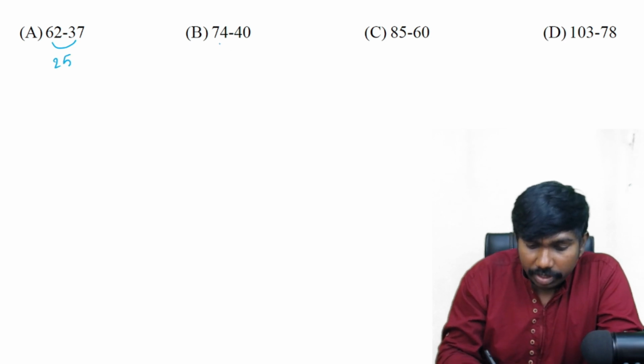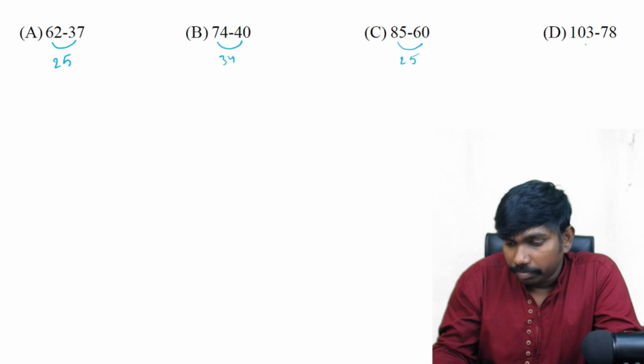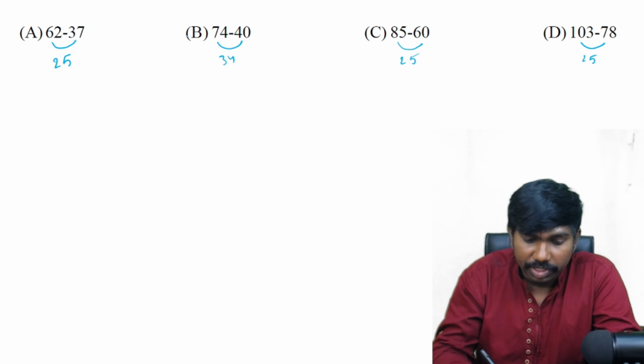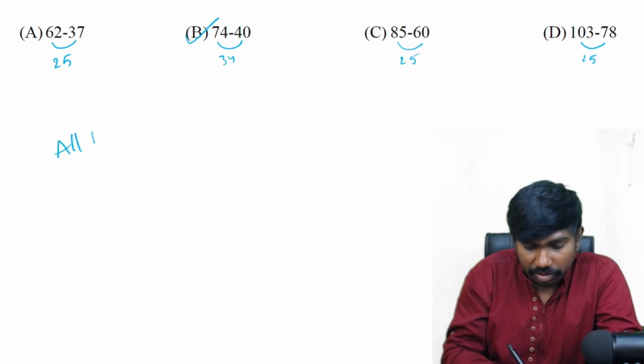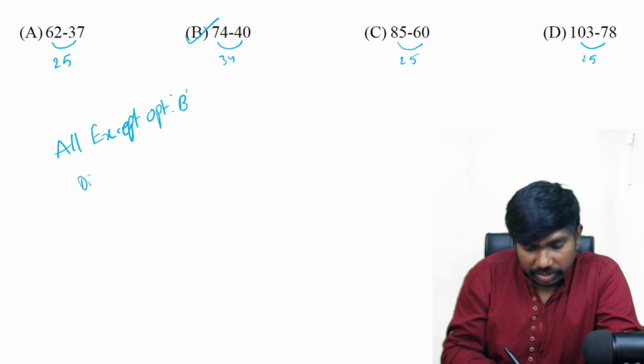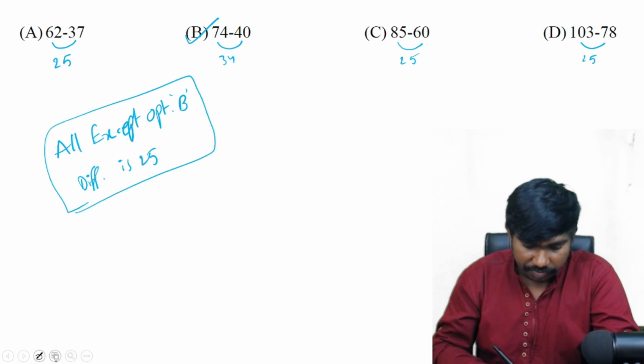And 74 and 40, the difference is 34. 85 and 60, the difference is 25 again. And 103 and 78, 78 plus 25 again. So the answer is option B. The logic is all except option B: the difference of the numbers is 25.